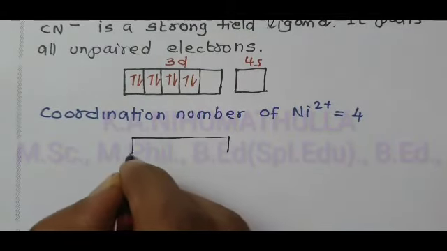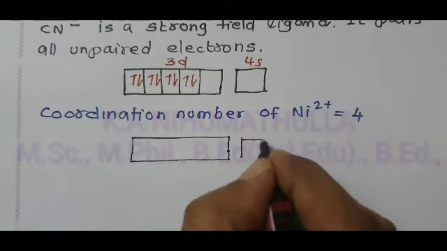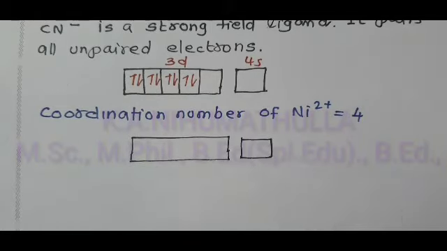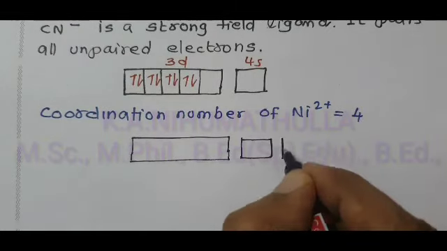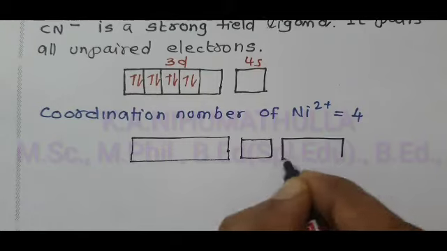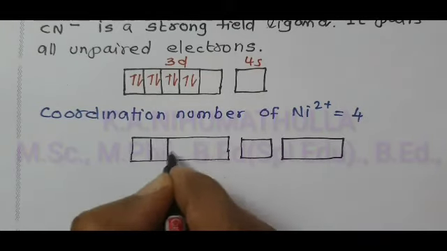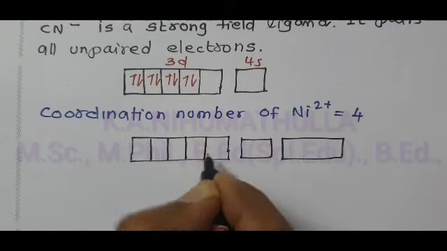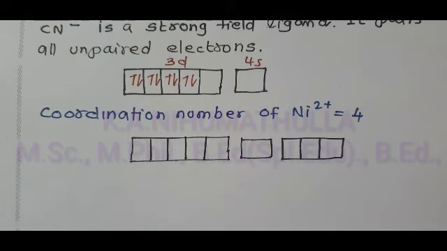Therefore, we can use the other orbitals of the fourth orbit. After 4s, the next orbital is 4p: 4px, 4py, 4pz.